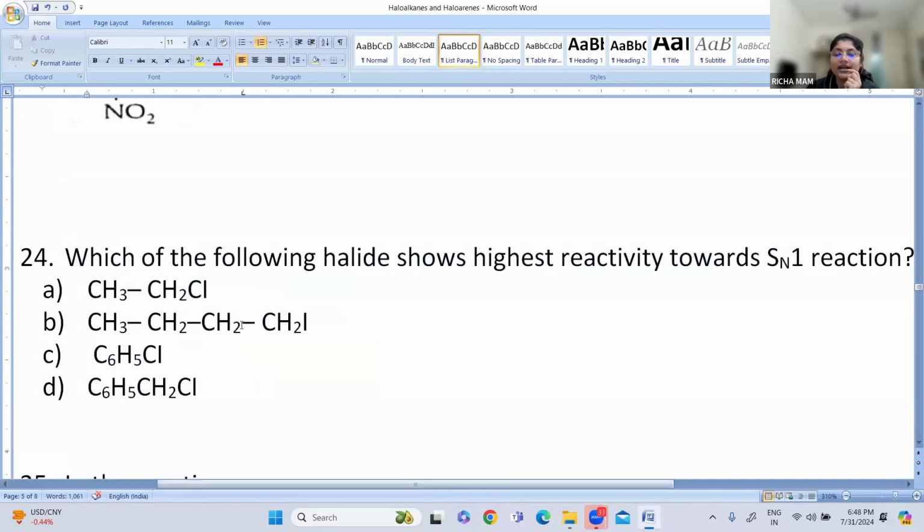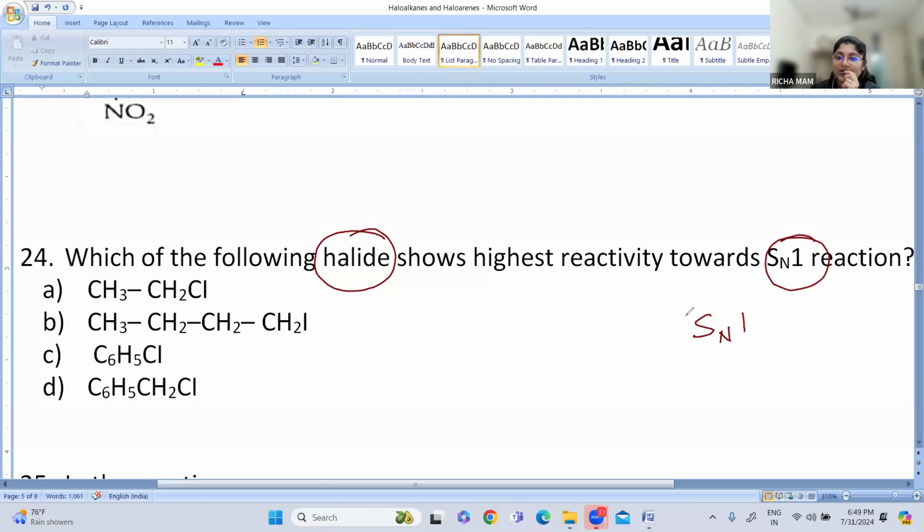Option A is ethyl chloride. Then you have butyl iodide. Then you have chlorobenzene, and then you have benzyl chloride. So these are the four options. Can you tell which of the following halides will show highest reactivity towards SN1 reaction?